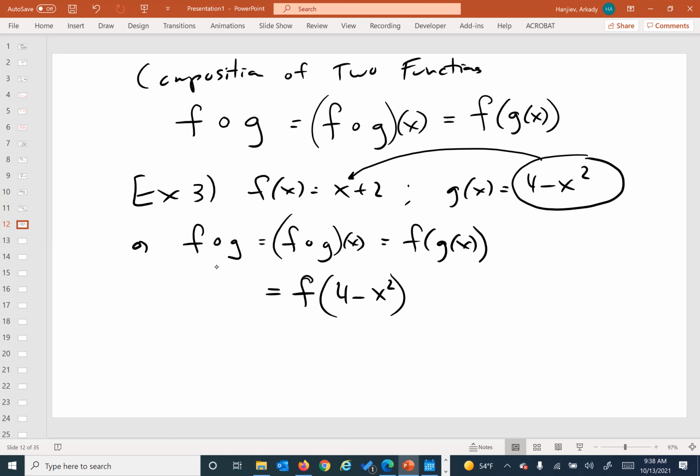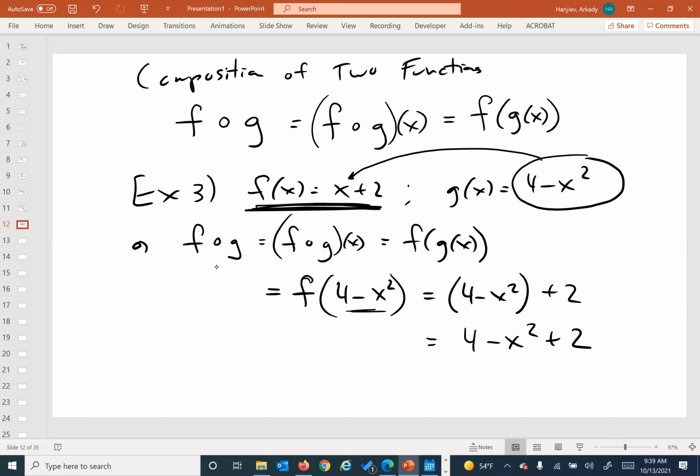So let's start writing the f function. Whenever we see x, we're going to substitute 4 minus x squared for x. As we do that, we go to this, and then plus 2. Because what does the f function do? The f function just adds 2. Is that right? The g function squares something and then subtracts it from 4. So now we've created a function that does both at once.